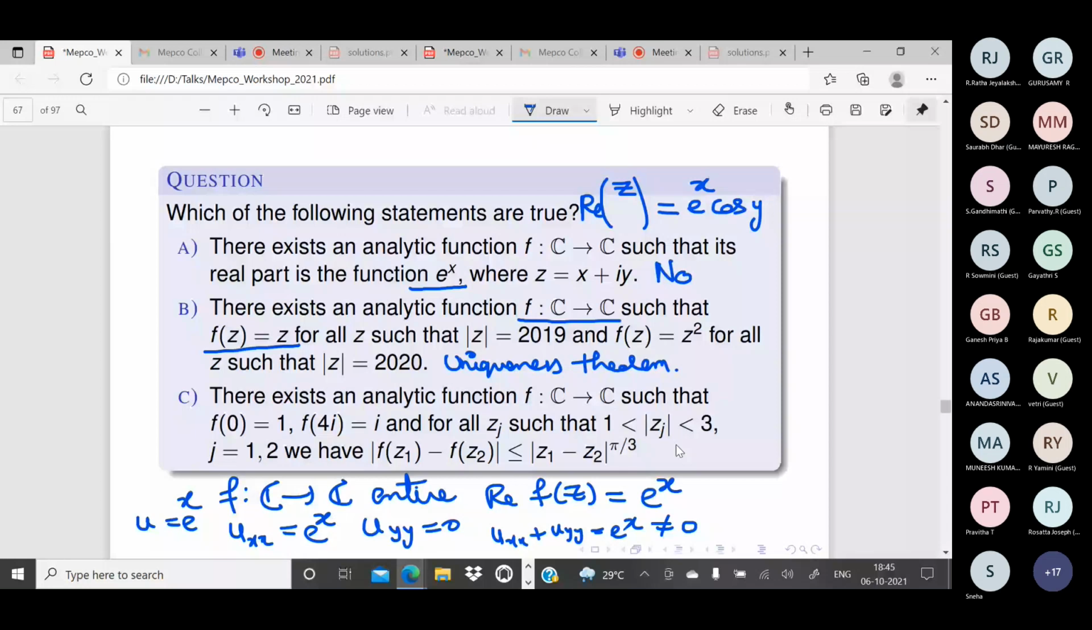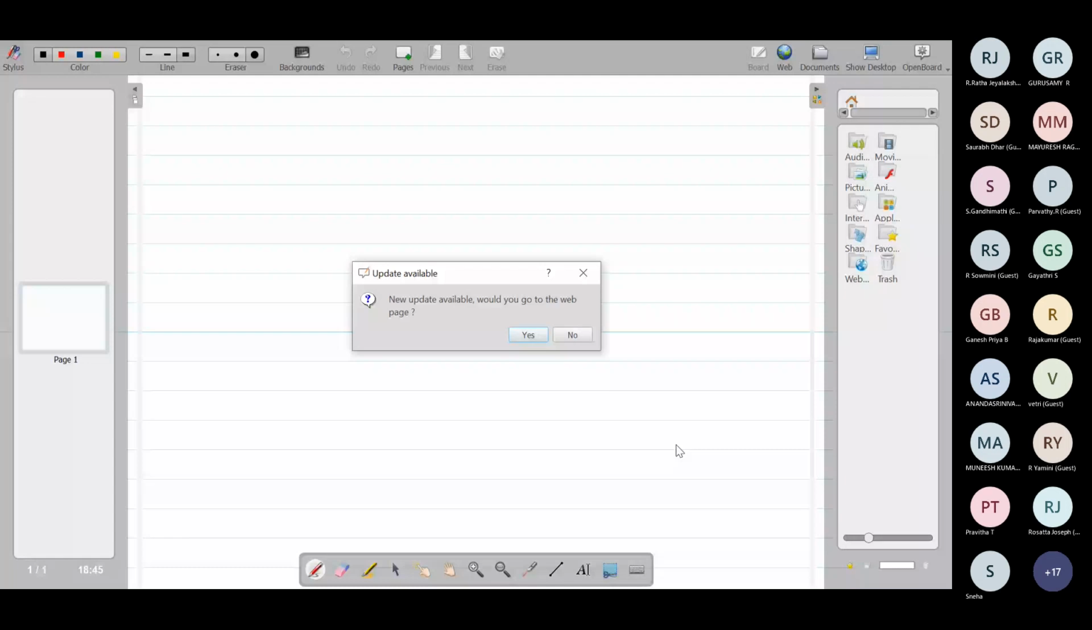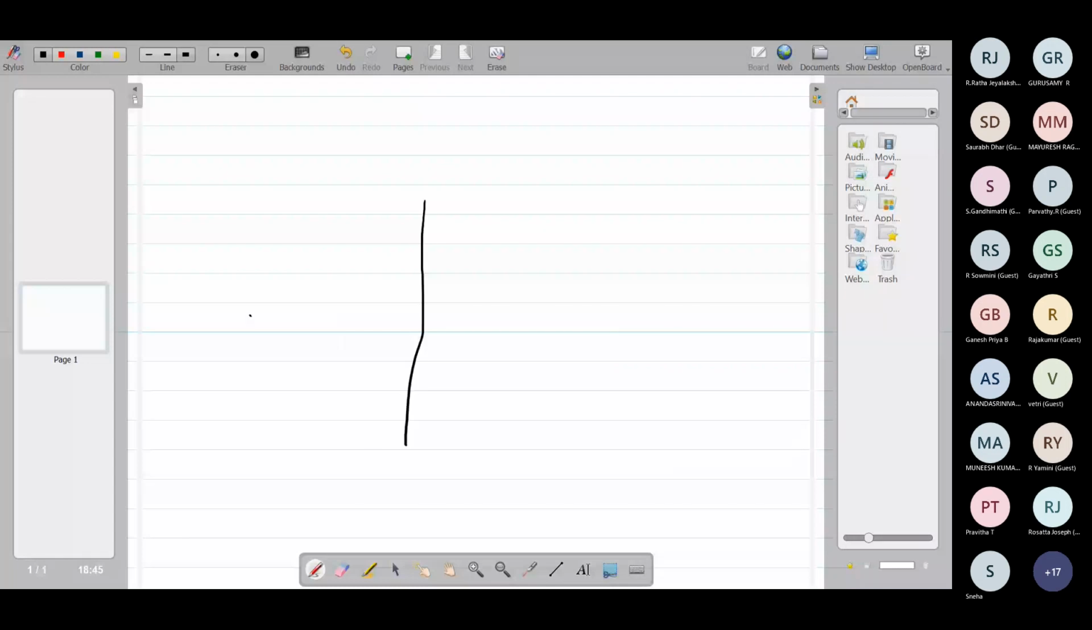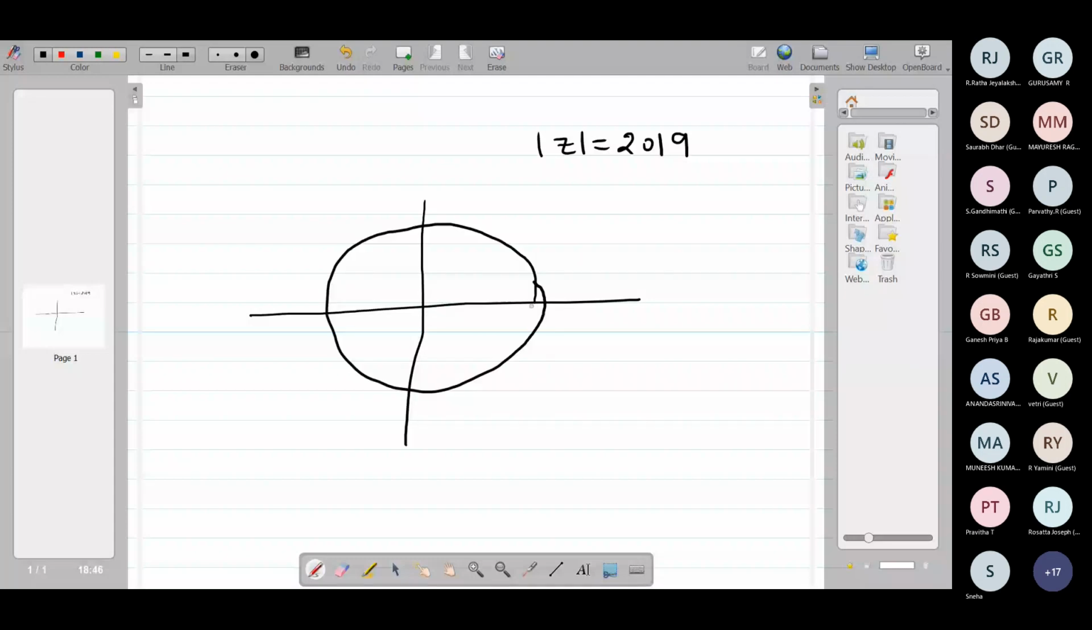So modulus of z is equal to 2019. What will this be? A circle with center 0 and radius 2019. Very good. Similarly, modulus of z is equal to 2020 is also a circle with center 0 and radius 2020. So this bigger circle is modulus of z equal to 2020, and this smaller circle is modulus of z equal to 2019.